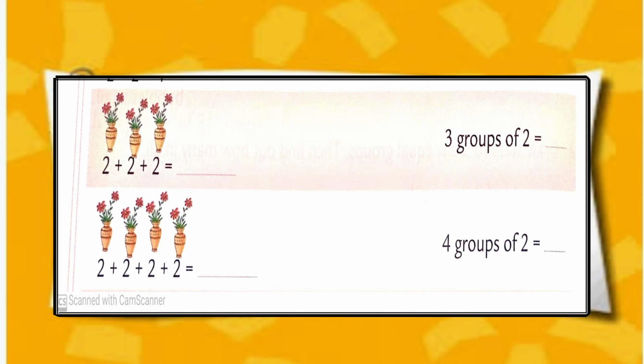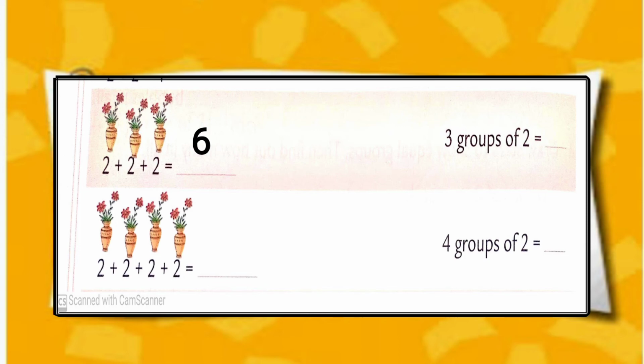If we want to write this in the form of repeated addition, we have to write 2 plus 2 plus 2. So we get 6. Everyone write down first.